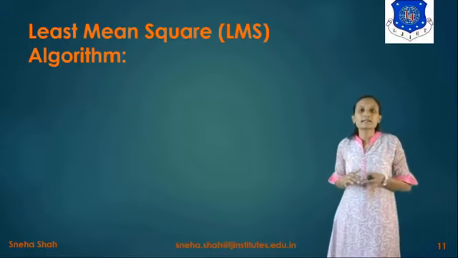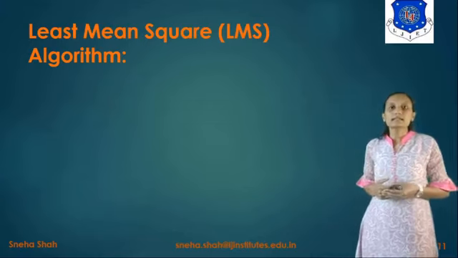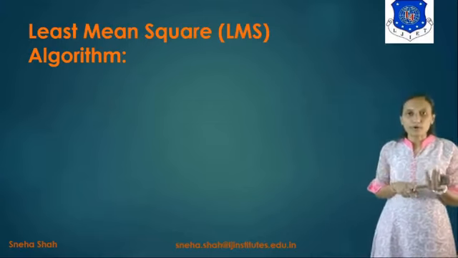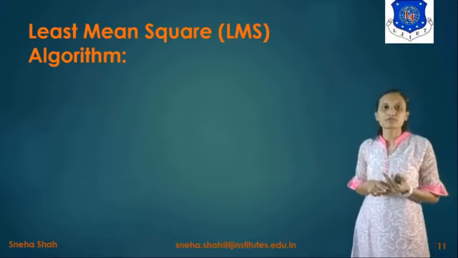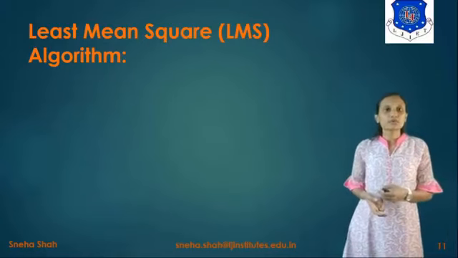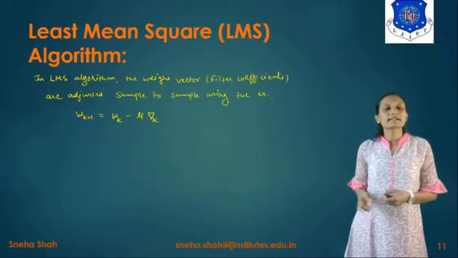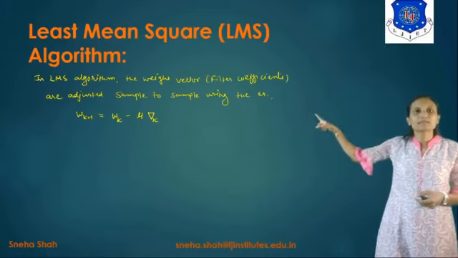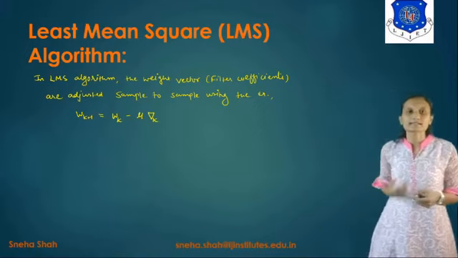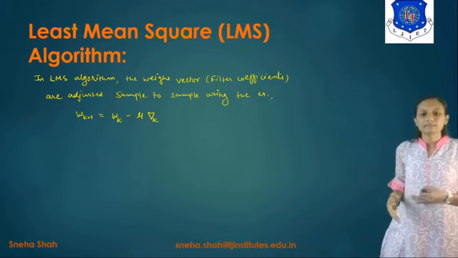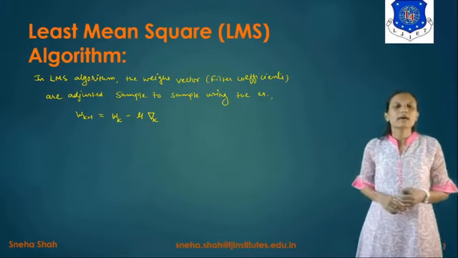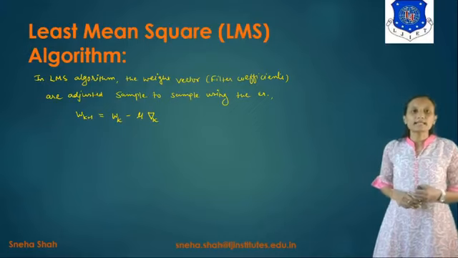In this, we remove these three different limitations by removing the use of the autocorrelation matrix and cross correlation matrix. So how do we remove these two correlation matrices? In the LMS algorithm, the weight vector, or the filter coefficients, are adjusted sample to sample using the equation Wk plus 1 equals Wk minus mu into del k.